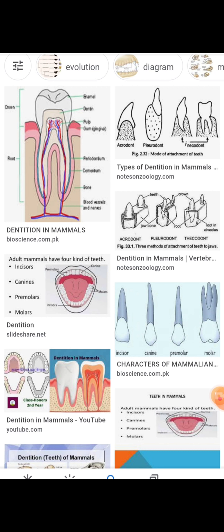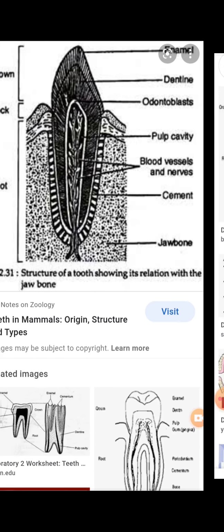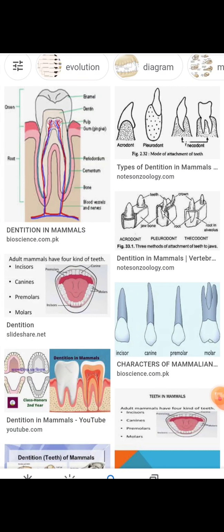And the dental formula: you have to see how to calculate the teeth in different animals. How to calculate the different types of teeth in different animals is called the dental formula. The number of teeth in each animal is represented by the dental formula.